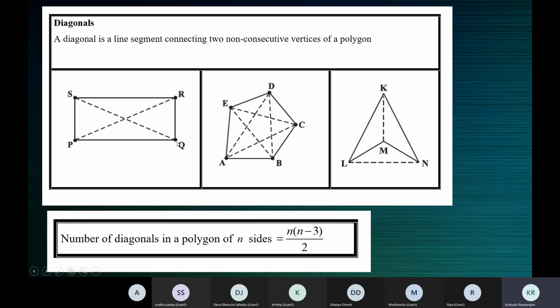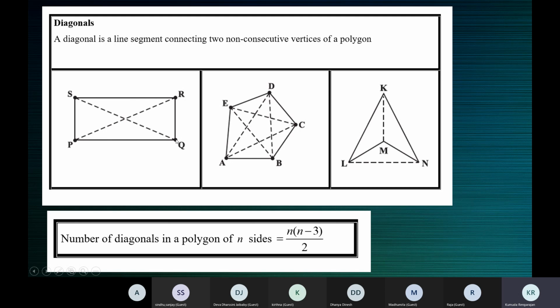Now, when you take P and Q, they are consecutive vertices. They come one after the other. When you take P and S, you can say after P is S, or you can say after P is Q. So P and Q are consecutive vertices. P and S are consecutive vertices. S and R are consecutive vertices.